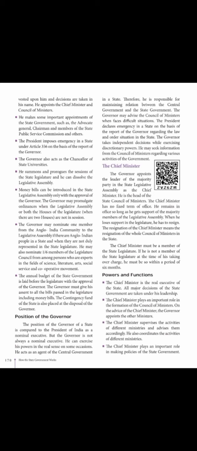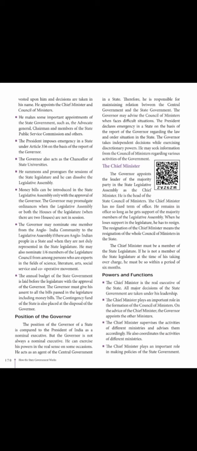Now, the chief minister. Leading party. You know that in the state government, the party which got the leading majority in the election will become the ruling party. The party which gets the next highest seats is called the opposition party. They have power to criticize the ruling party, that you know. This chief minister is assisted by council of ministers. Afterwards we will see about council of ministers.